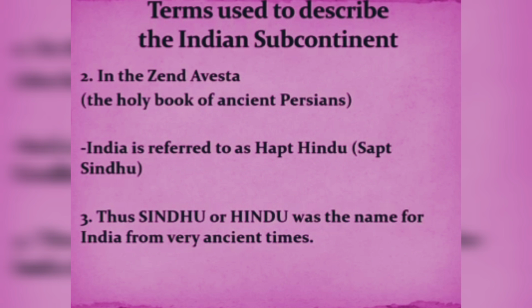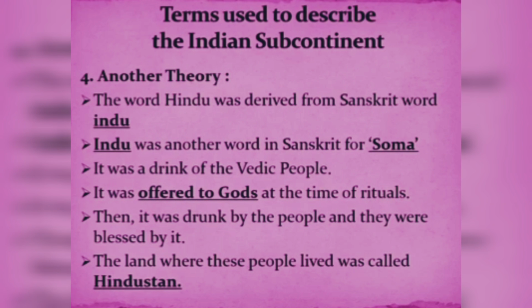Second, in the holy book of the ancient Persians, that is Zend Avesta, India is referred to as Hapta Hindu. In Sanskrit it is known as Sapta Sindhu, but in Persian it is known as Hapta Hindu, where the Sanskrit S is replaced by H.